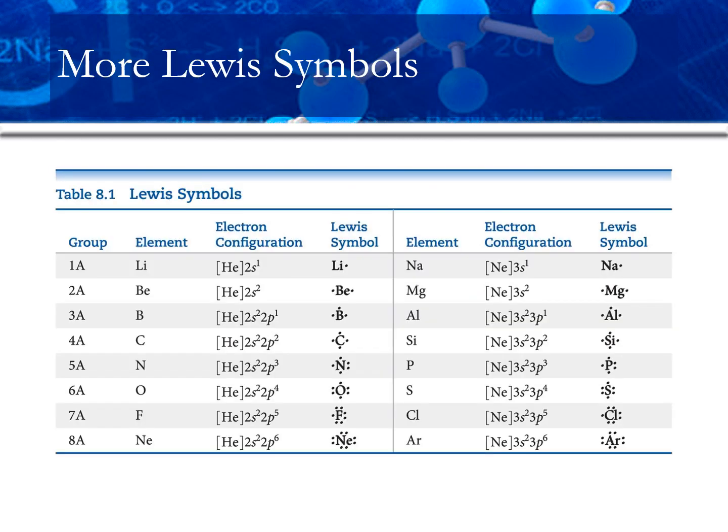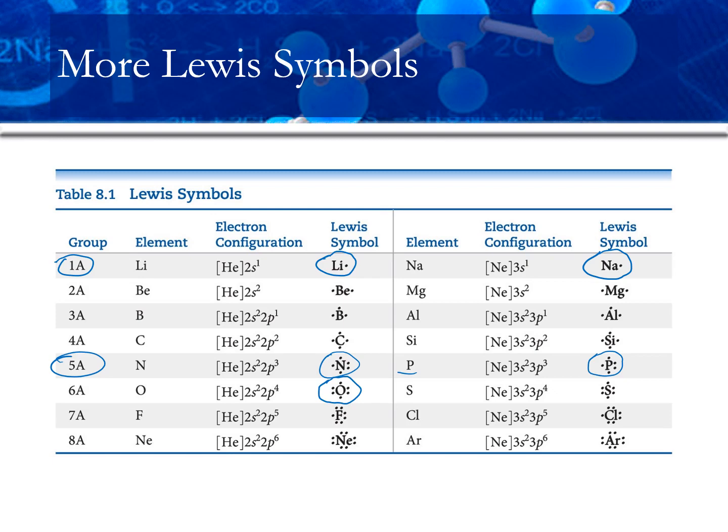The book has a table, table 8.1, showing you even more Lewis symbols. Notice that, for example, elements in the same group have the same looking Lewis symbol, obviously a different elemental symbol, but the same number of dots. So 5A, nitrogen has 5 valence electrons, as does phosphorus, so it has the same sort of arrangement. Let me just point out, for example, they did a slightly different drawing of the oxygen Lewis symbol than I did.